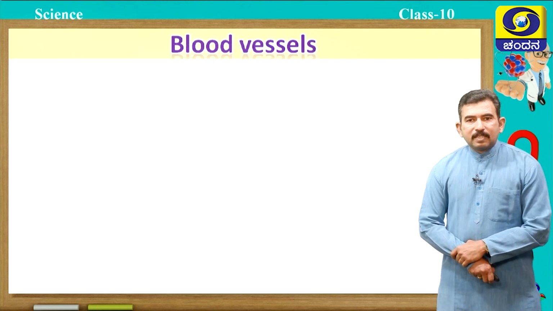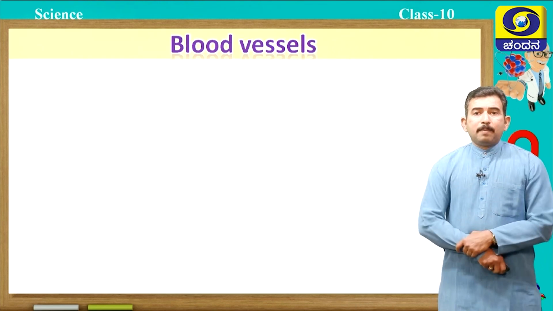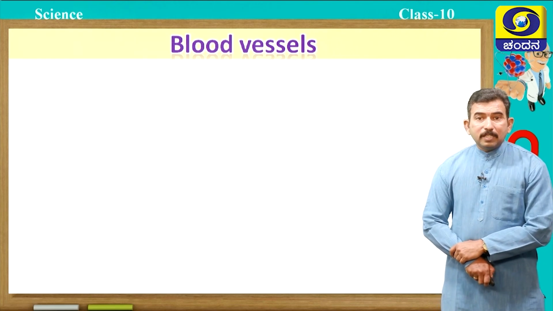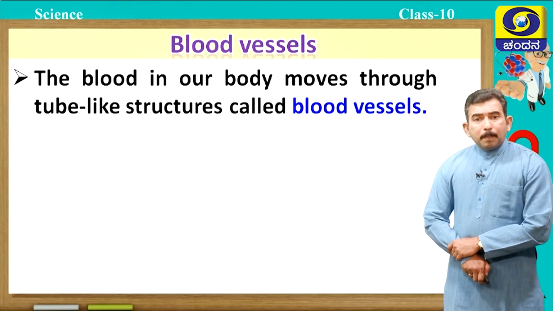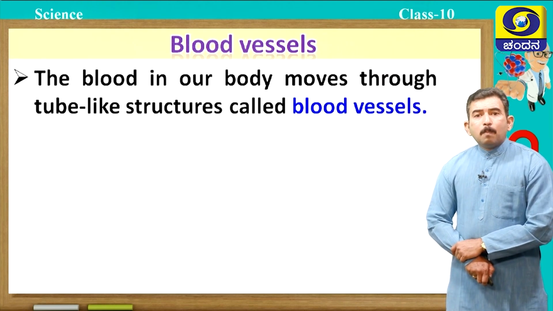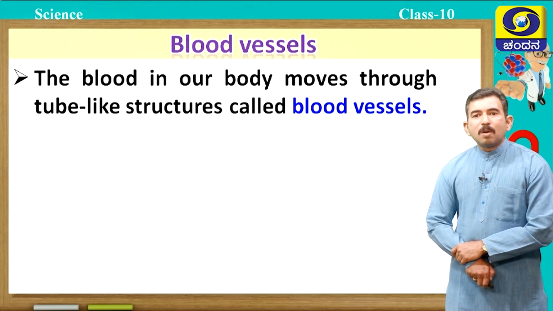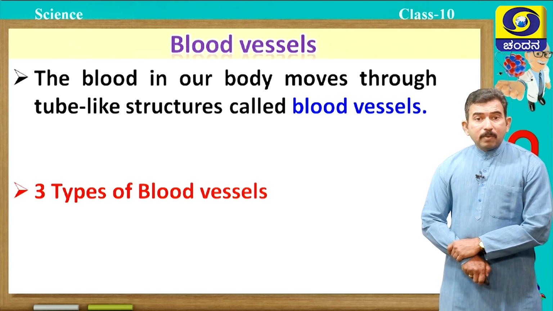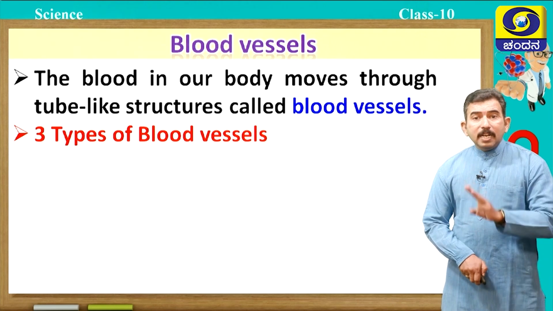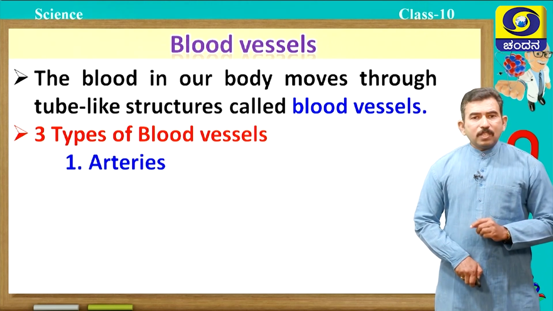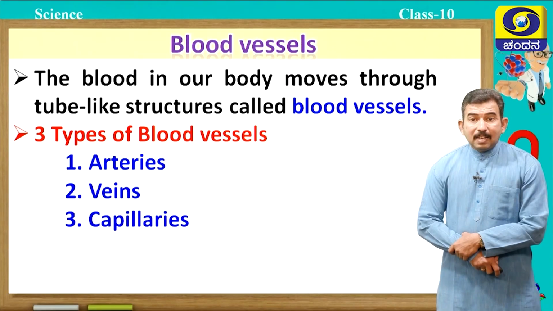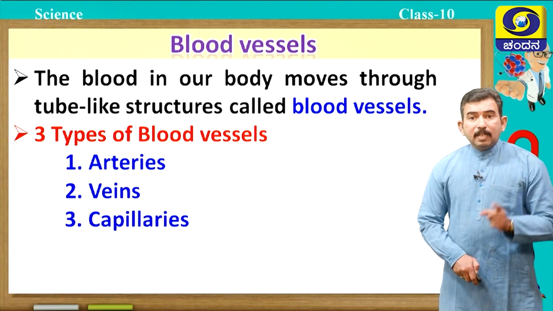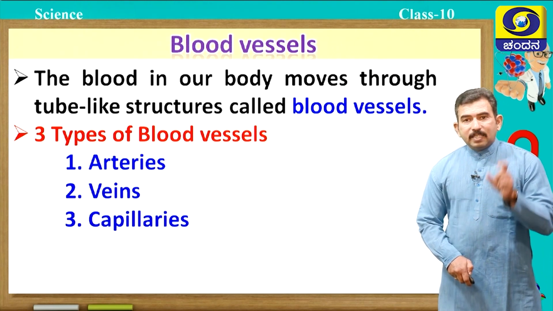Next, let us discuss the third important part of our circulatory system, that is blood vessels. The blood in our body moves through tube-like structures called blood vessels, and these blood vessels can be classified mainly into three types. First one is arteries, second one is veins, and third one is capillaries. Now let us discuss each type and its function.